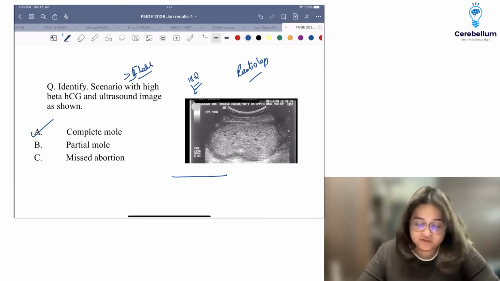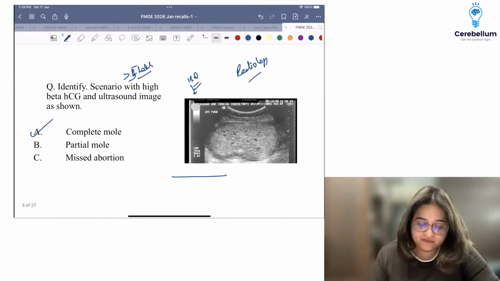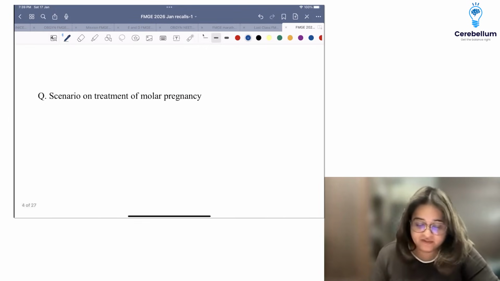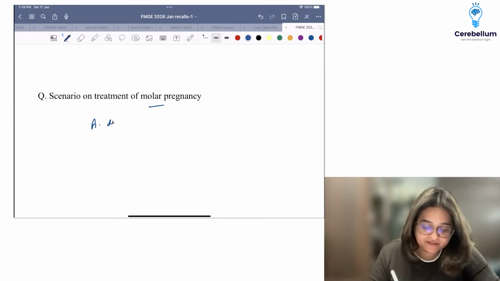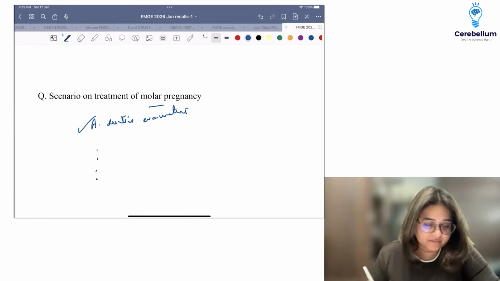The other question was, I think, the treatment. So there were two questions. Correct me if I'm wrong. One was the image, and one was the treatment, where the correct answer, of course, is suction and evacuation. If there are any other options, just fill me in. Probably one would have been methotrexate, I'm sure.